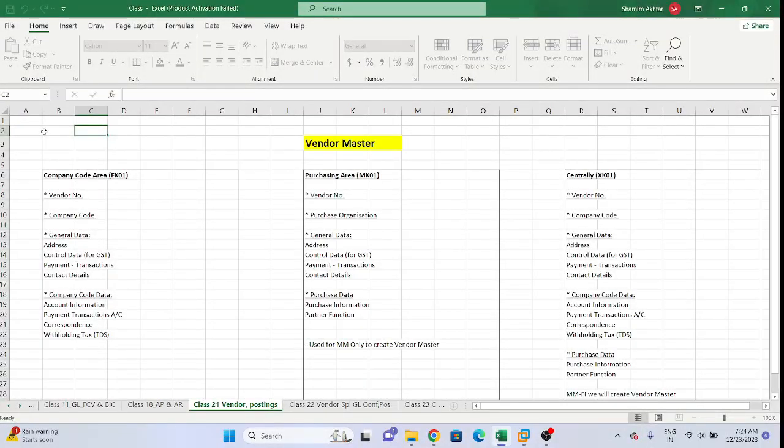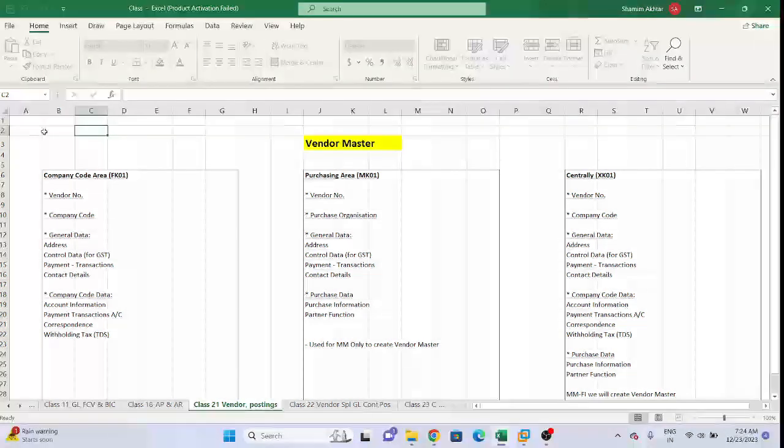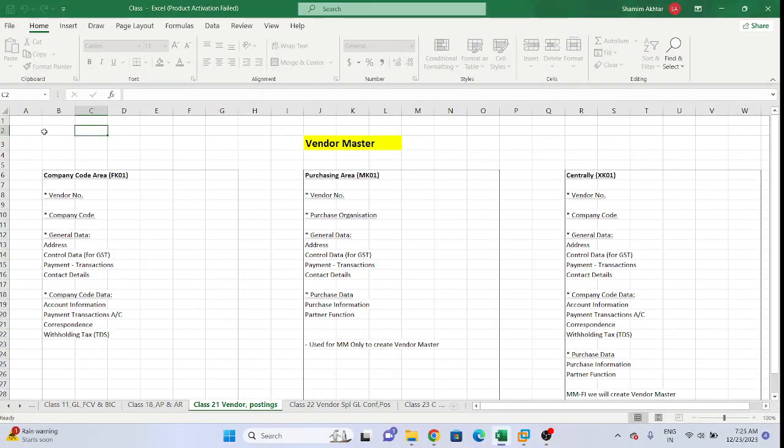Once, according to the IT consultant, every configuration is working fine and every posting is working fine, how will they do testing? They will create master data and do the postings, like general entry. Once everything is working fine, they will move the TR from the golden client of the development system to the quality system.